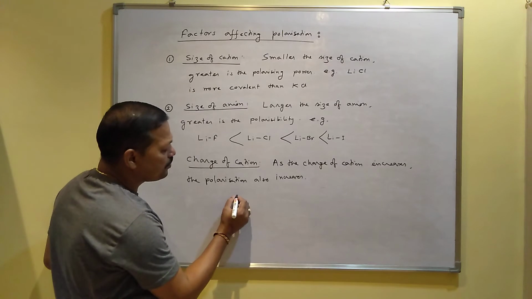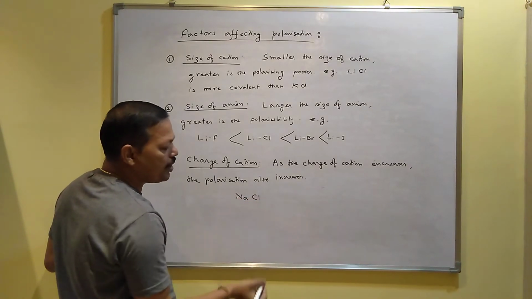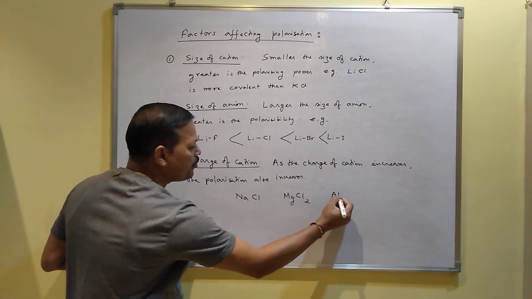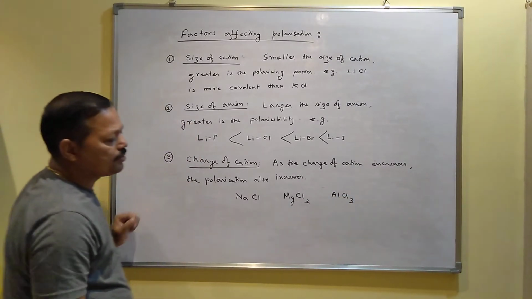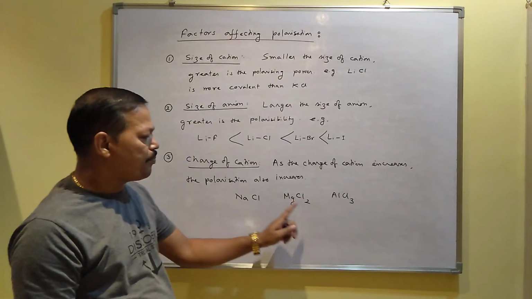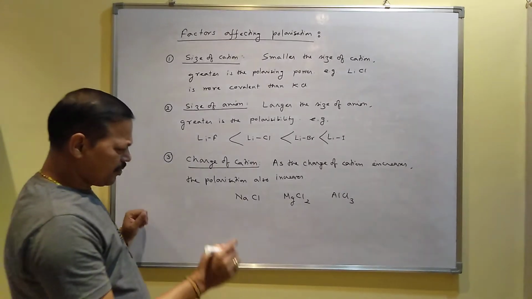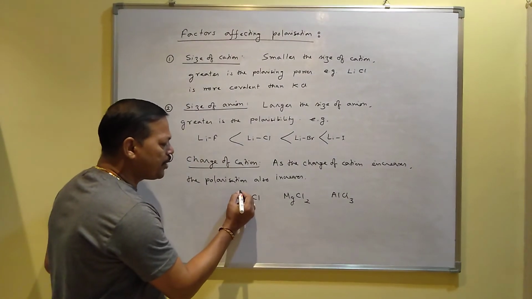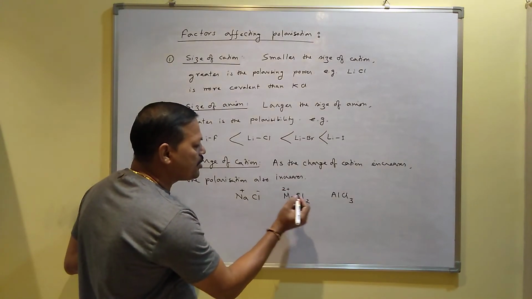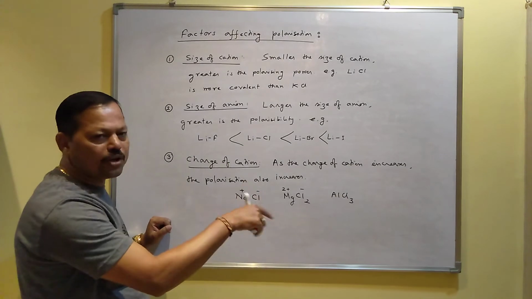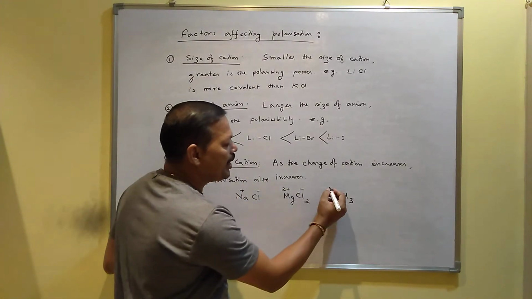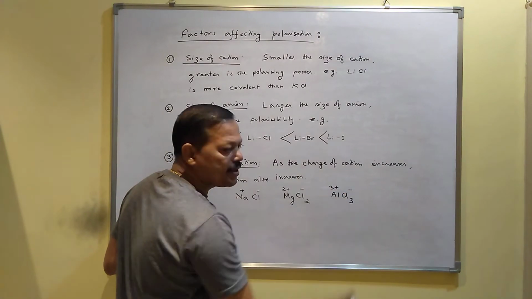For example, if you consider sodium chloride, magnesium chloride, and aluminum chloride, three compounds I have taken. In sodium chloride, sodium contains +1 charge, chlorine is minus. Magnesium contains 2 plus charge, chlorine minus. Here 2 chlorine, that's why 2 minus. But for 1 chlorine, always you will get 1 minus. Aluminum contains 3 plus charge, chlorine minus.